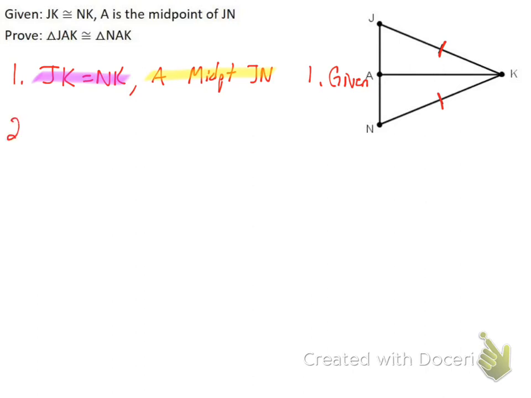So again, second thing I'm going to say is that JA is equal to AN. Midpoint means it cuts it in half, so that means the two segments are equal. So these two sides are equal to each other. And again, at the second step, just say definition of midpoint.